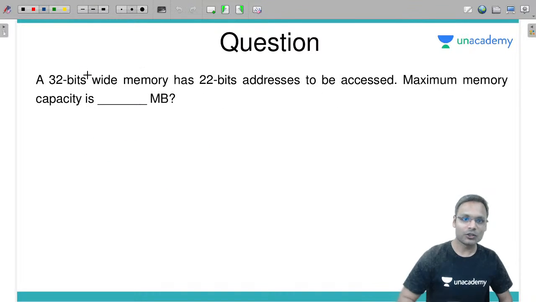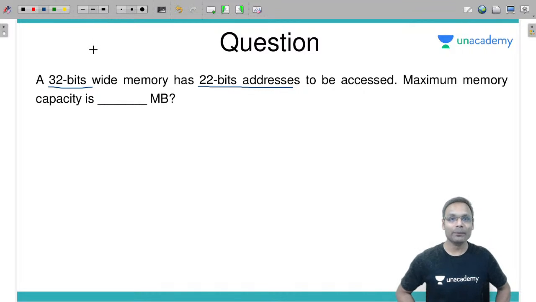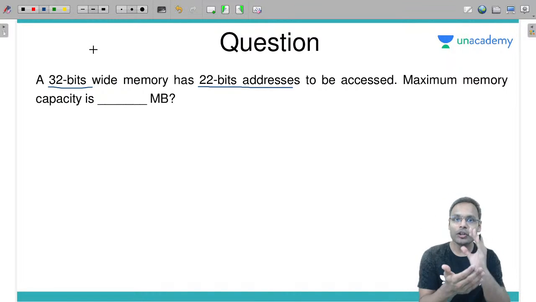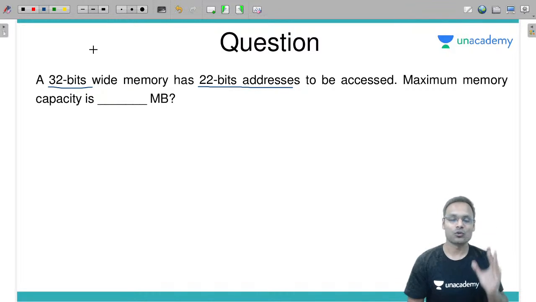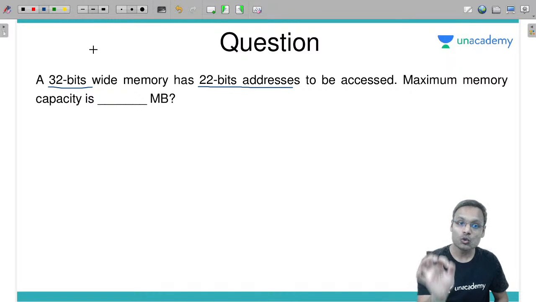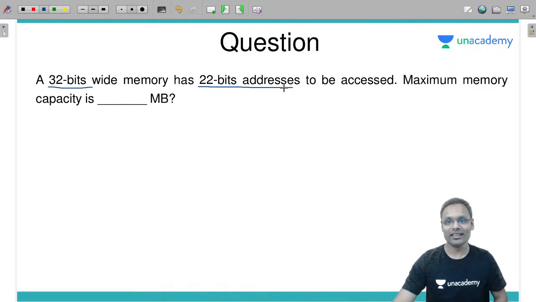Okay, another question. A 32 bits wide memory has 22 bits addresses. अब इसका मतलब क्या है 32 bit wide memory? 32 bit wide memory means on each address 32 bits can be stored, and such kind of 2 power 22 addresses are there.